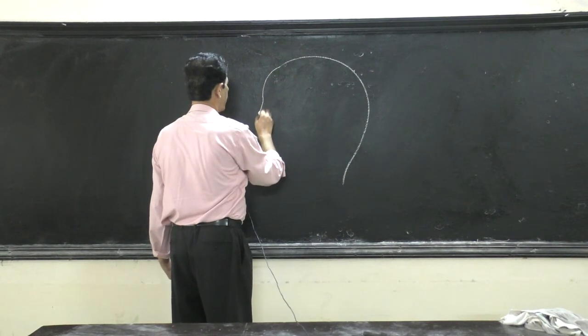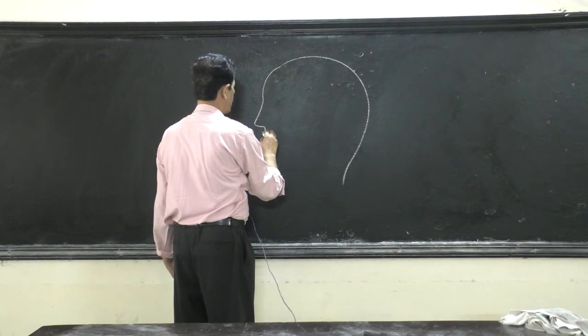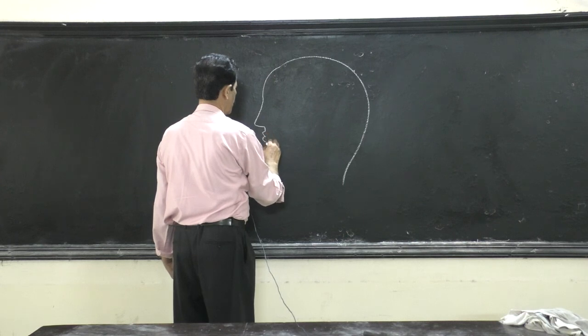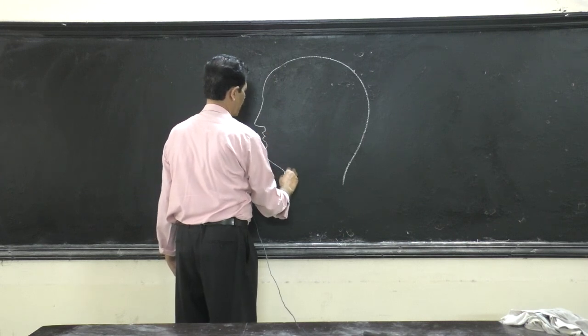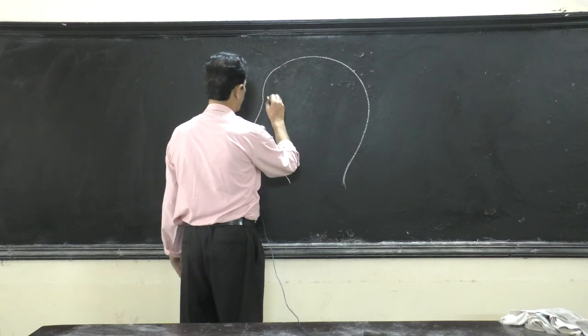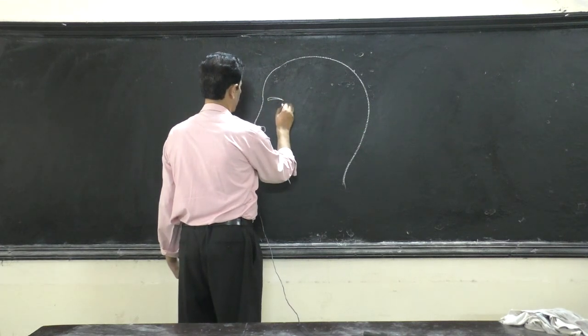After doing the muscles of the face, now comes the nerve supply. Origin, insertion, action we have done. Now comes the nerve supply of the face.